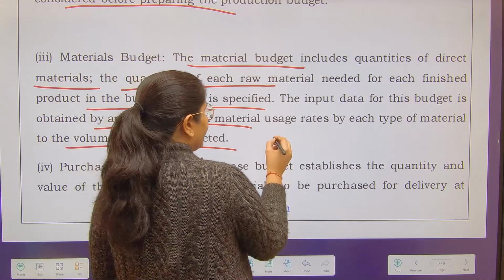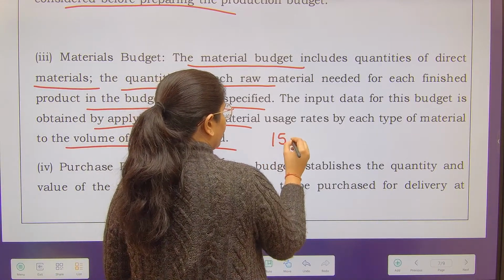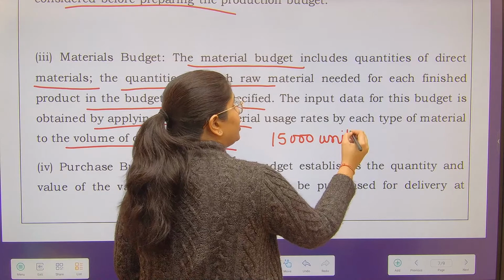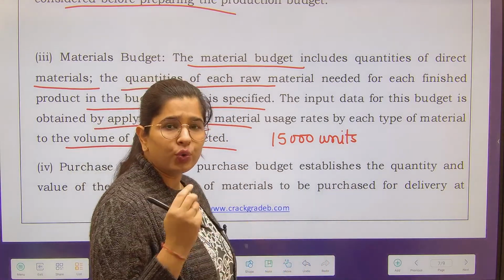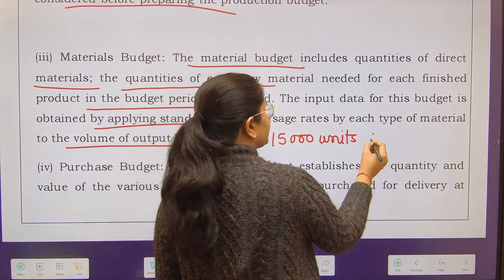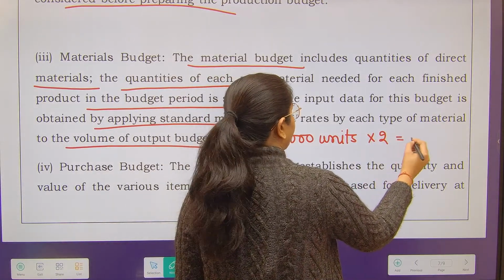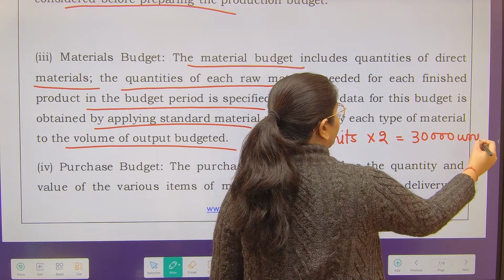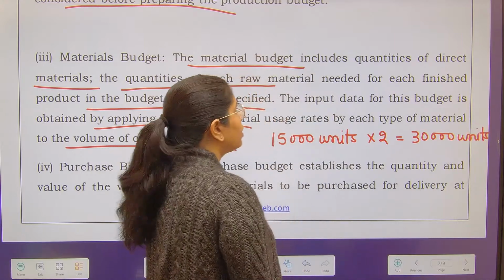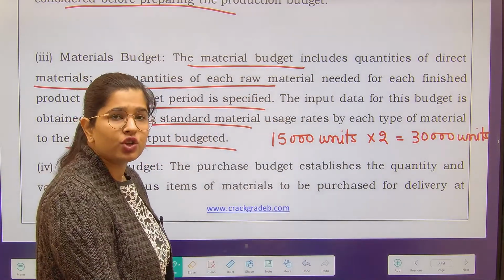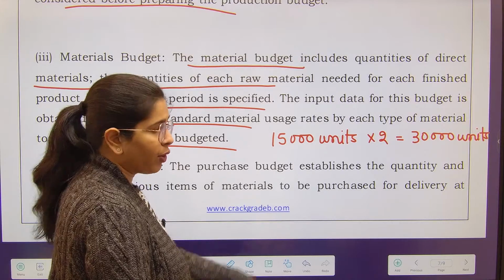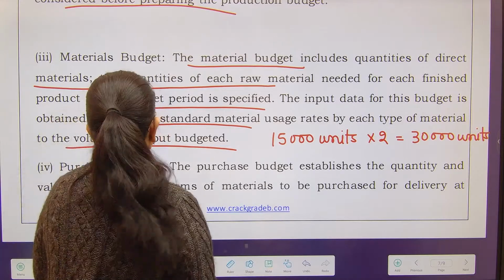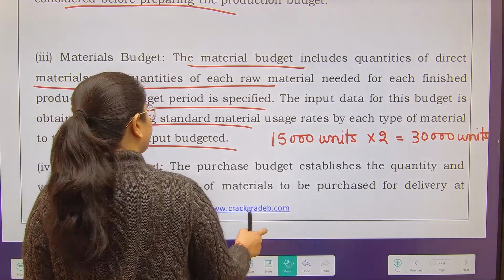See, if you are thinking that you are going to produce 15,000 units, and for each unit you are going to need 2 units of raw material, then that is how your raw material budget will be prepared. We are going to need 30,000 units of raw material. So the materials budget depends on your production budget, and your production budget depends on the sales budget. So this is the interlinking which happens. Next is the purchase budget.